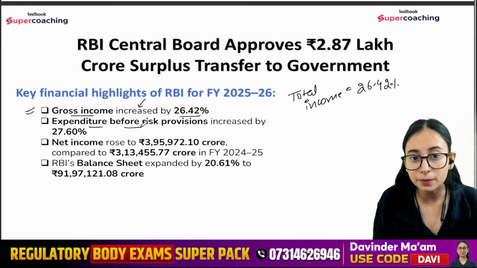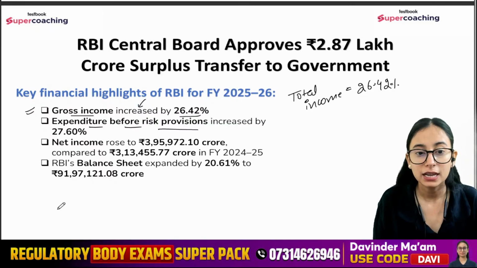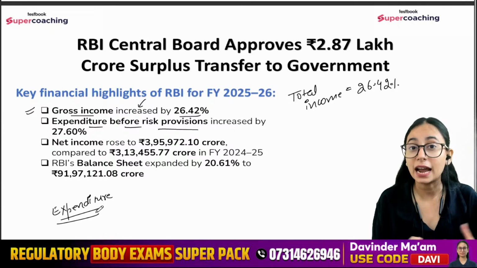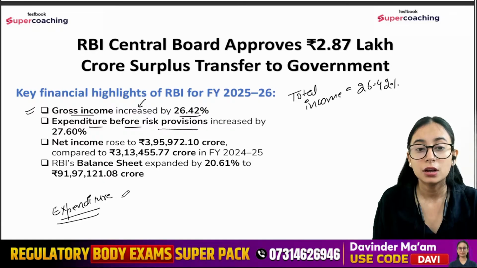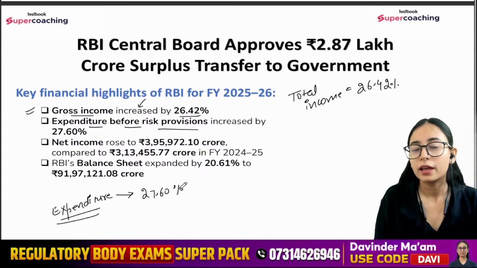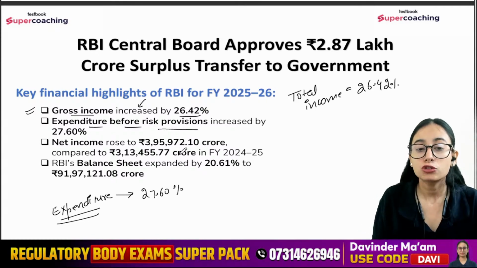The expenditure before the risk provision, right? Whatever expenditure, any kind of spending that they have done as a central bank, stands at 27.60% more than the previous year. So this is before the provision.